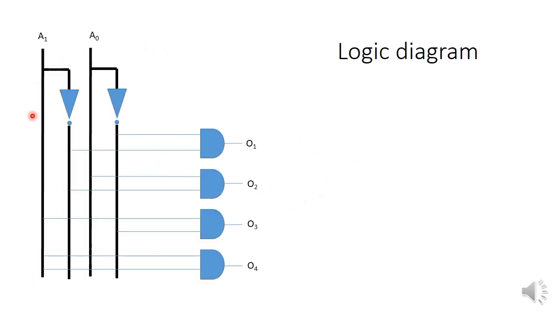For full working of the decoder, we will use 4 AND gates for 4 outputs. So this is the logic diagram for the decoder we mentioned before. Next we will see how to construct this circuit on breadboard using IC.